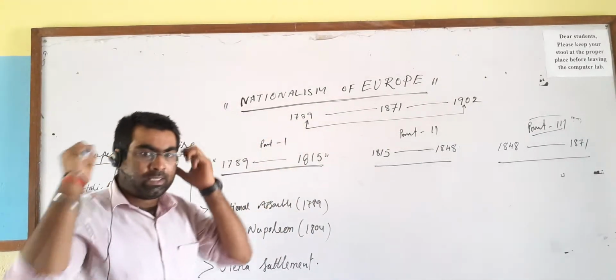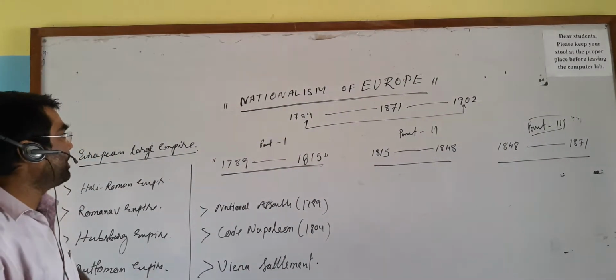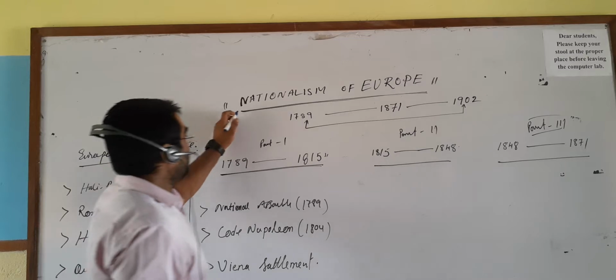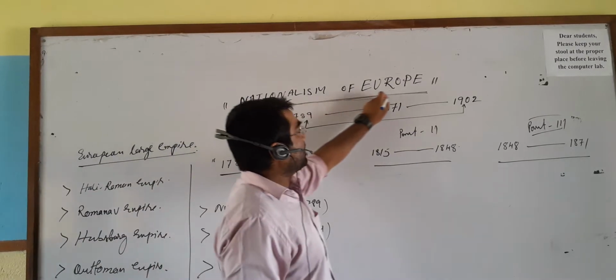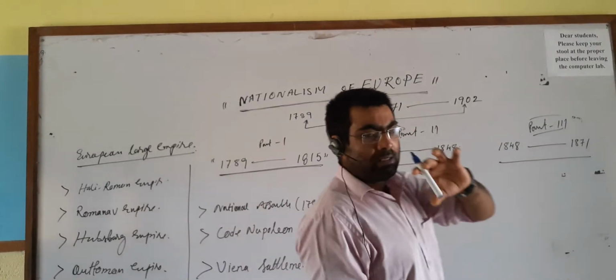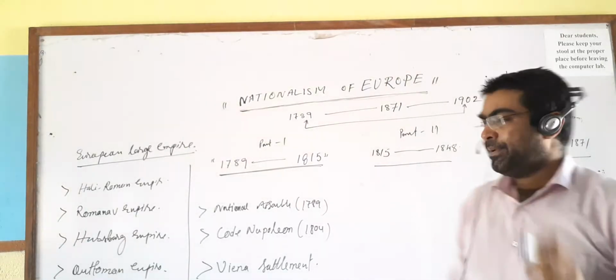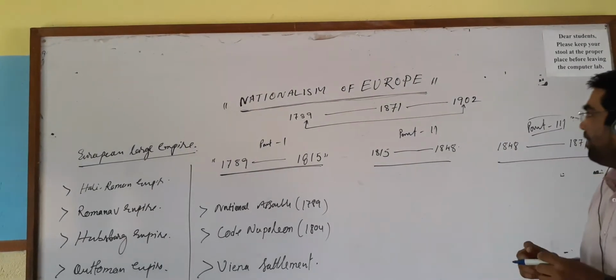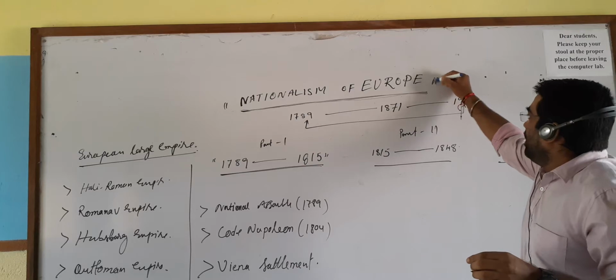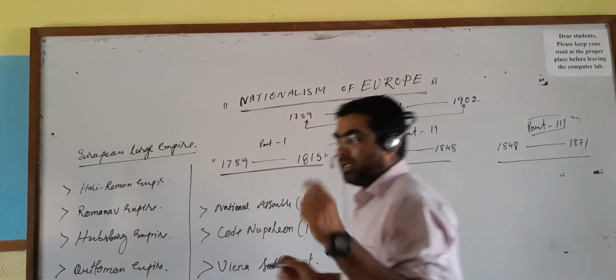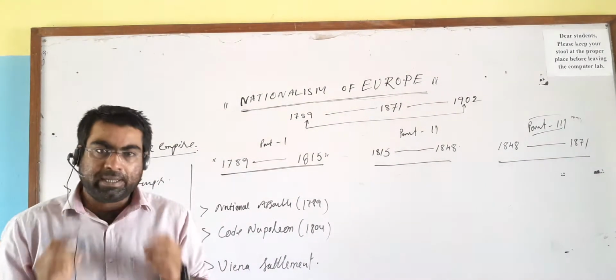Students, today we will discuss the new chapter of history, that is Nationalism in Europe. So, two compulsory chapters: Nationalism in India and Nationalism in Europe. The two chapters are compulsory and we have to prepare. This is a large chapter. There will be several video clips of the chapter, division wise.